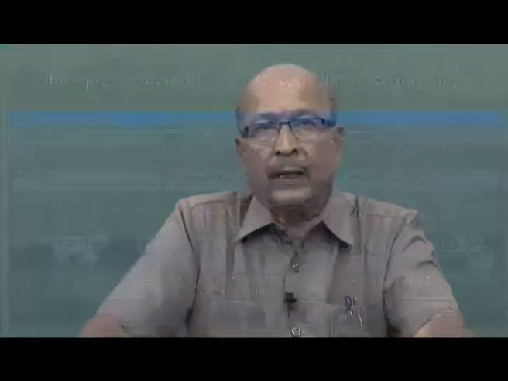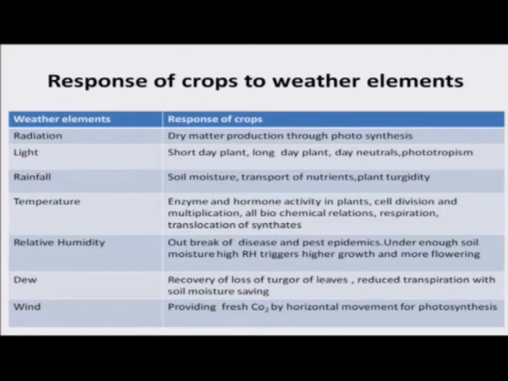Radiation. Radiation that comes from the sun directly, that we call radiation. That is short wave radiation, directly coming from the sun. If you want to define this short wave radiation in terms of micron, it is 0.4 micron to 0.7 micron. So, with the receipt of this visible light, the dry matter production is increased through net higher photosynthesis by the plant.